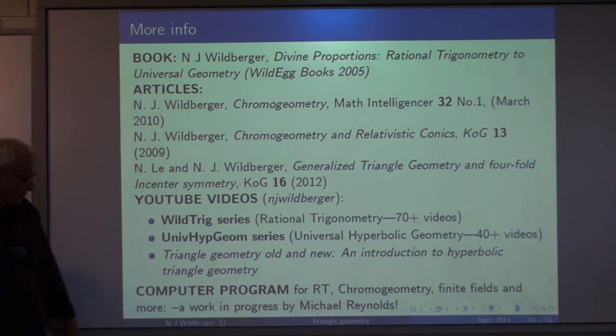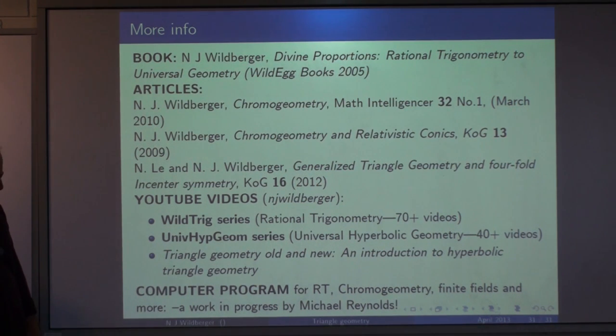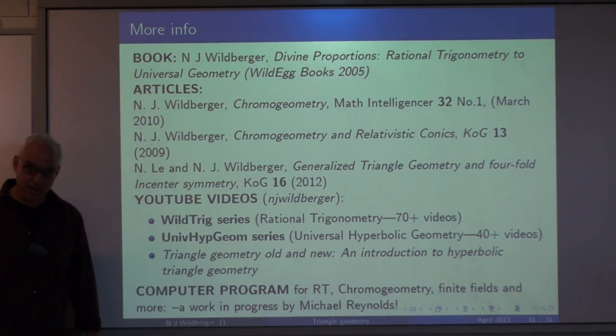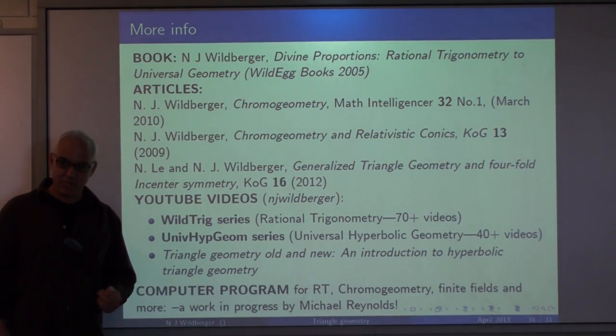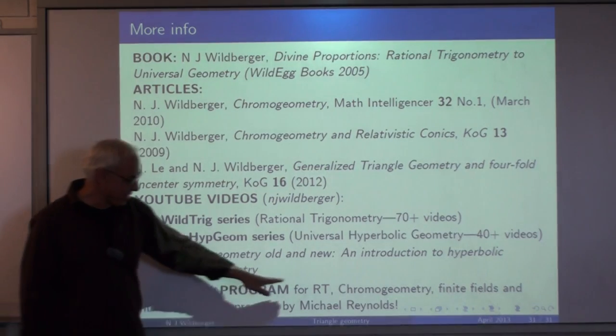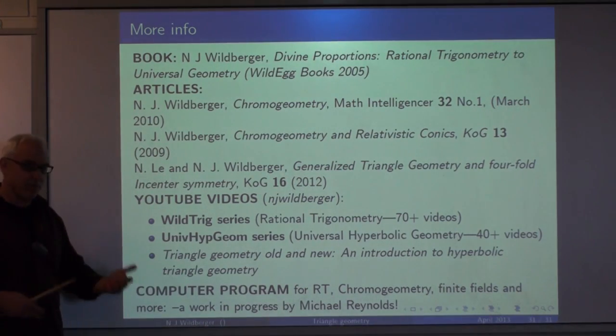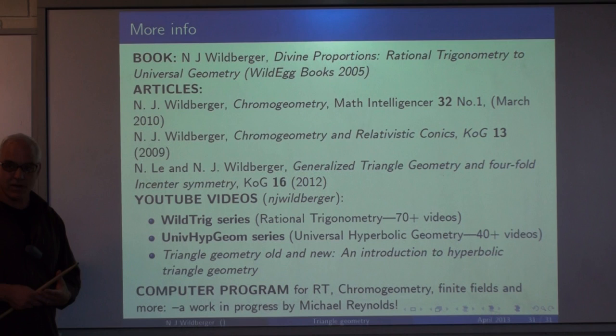And I want to mention, as work in progress, a computer program that's being developed by Michael Reynolds, who you heard last week talking about the 4-color theorem here. Michael's a busy fellow. He's not only working on graph theory and rounding up criminals, but he's also working on a large-scale program to implement rational trigonometry and chromogeometry in a very general setting that will allow very explicit computations for triangles and incenters and all kinds of interesting points. So I think that'll be a very interesting development.